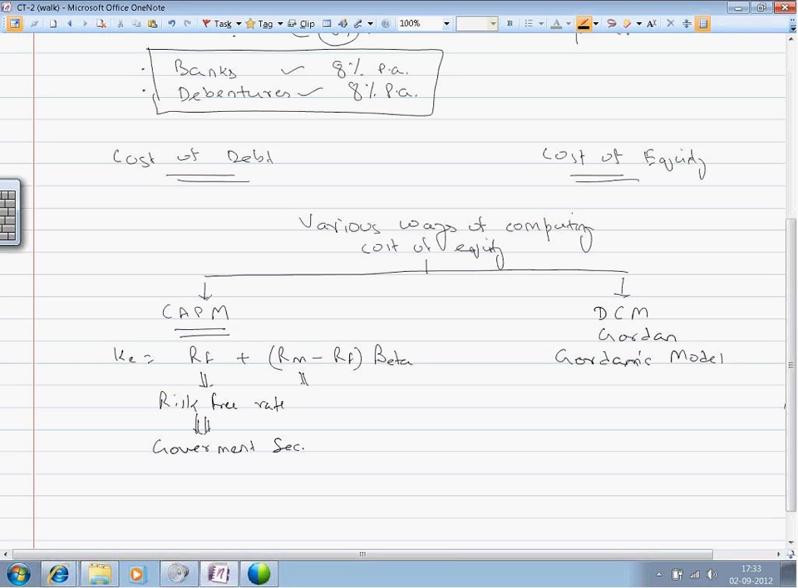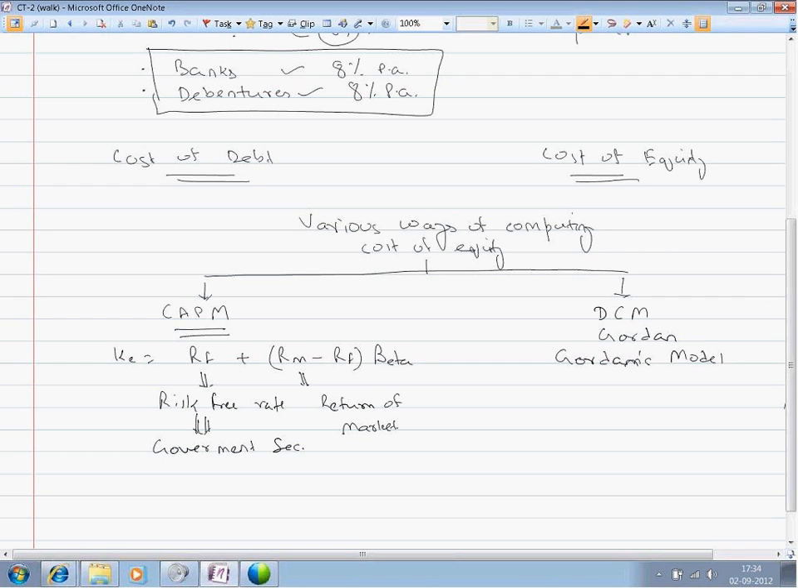RM is the return of the market. Market here is taken to be the index. For example, in India we have the Sensex. These are indices. The return provided by the index is taken to be RM, or the return from the market.